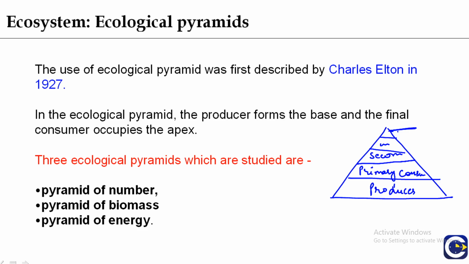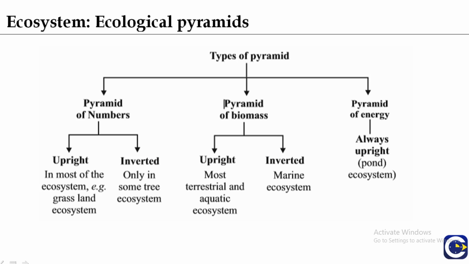So three ecological pyramids are present in an ecosystem. These are the pyramid of number, pyramid of biomass and the pyramid of energy. Now these pyramids can be upright or inverted. The pyramid of numbers can be both upright and inverted.